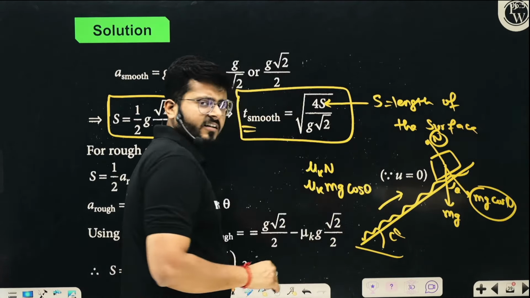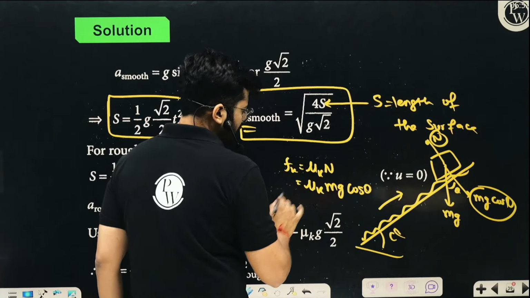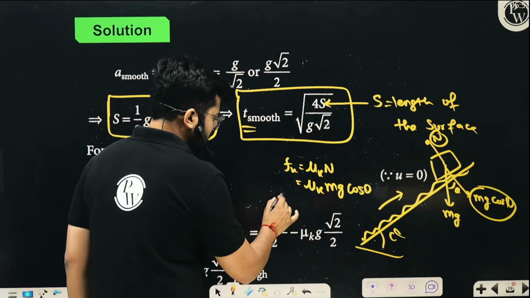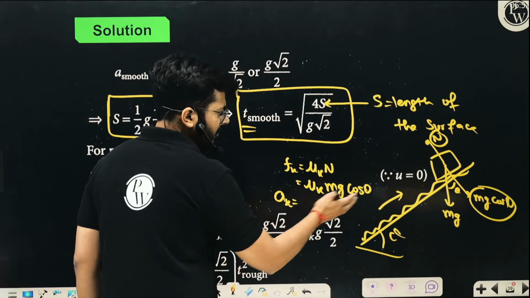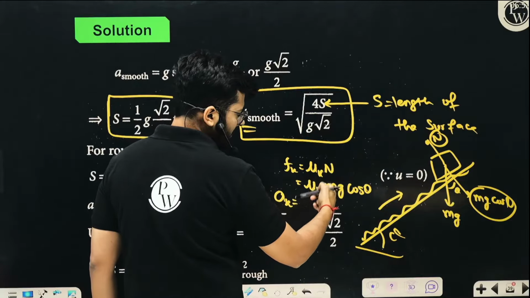So what is the acceleration caused by the kinetic friction? This is the kinetic friction force Fk, right? How much acceleration will be caused by the kinetic friction? So acceleration caused by the kinetic friction in the opposite direction is force upon mass. So just divided by mass, it is cancelled out.